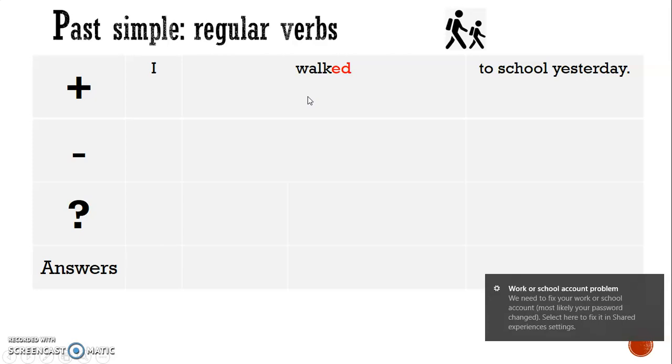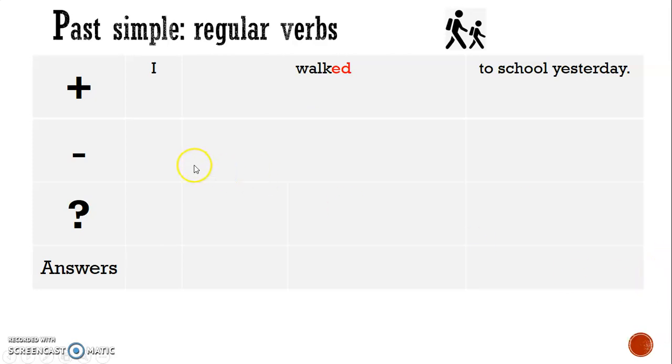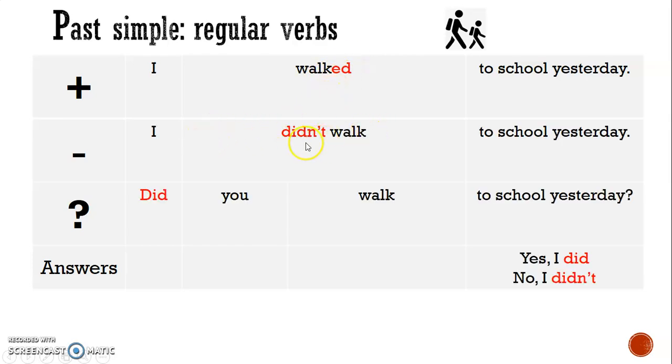For the negative, we don't use ed. We say, I didn't walk to school yesterday. So we take away the ed, we put in did, and we say not for negative. For the questions, again we bring the auxiliary did to the start. Did you walk to school yesterday? The answers, yes I did, no I didn't.